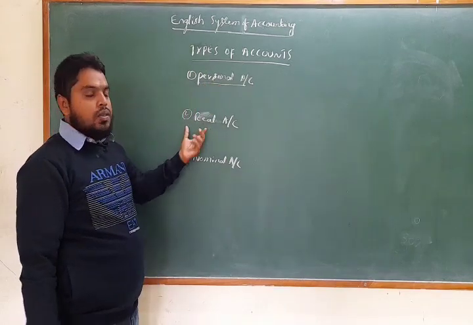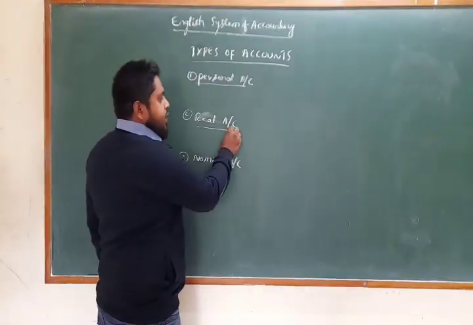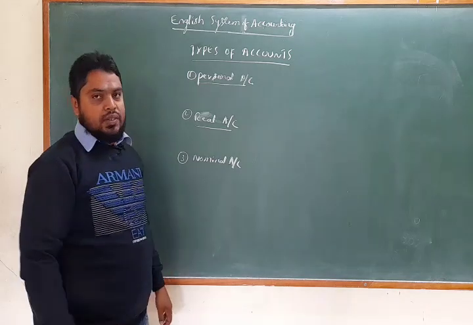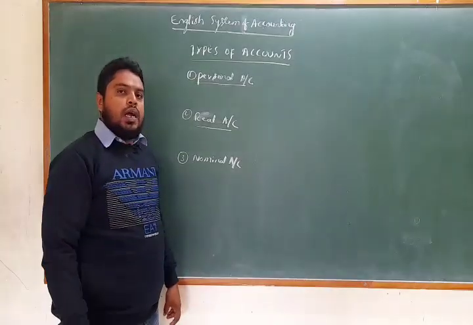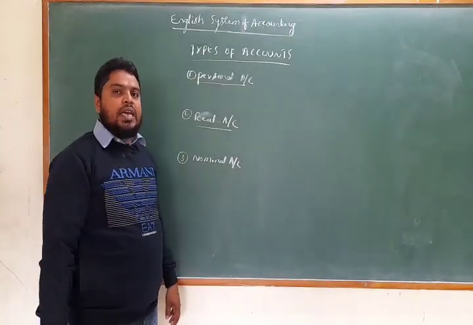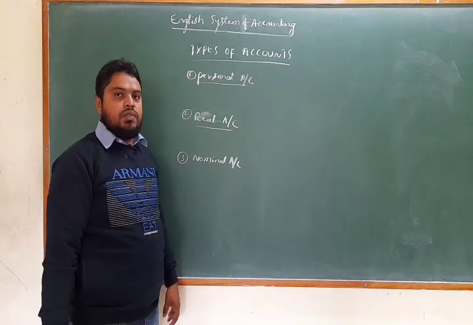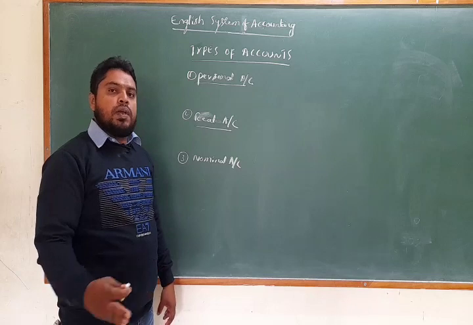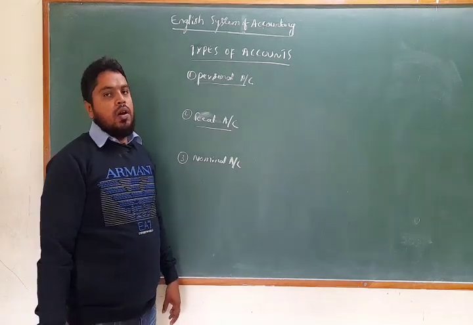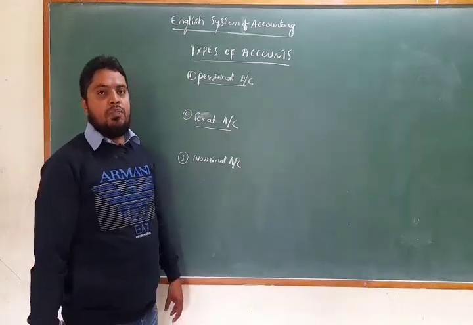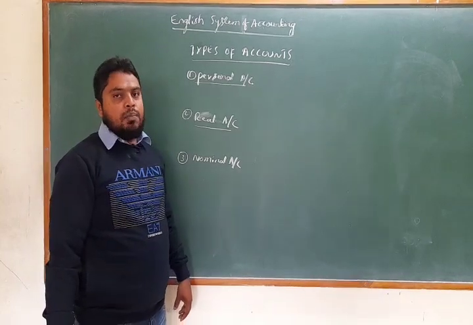Real account is related to the assets, be they tangible assets or intangible assets. Tangible assets can be seen, can be touched, and can be transferred from one place to another. Examples are furniture, land, machines.